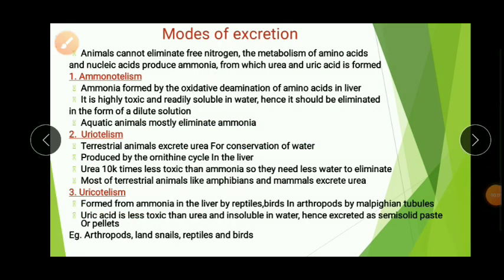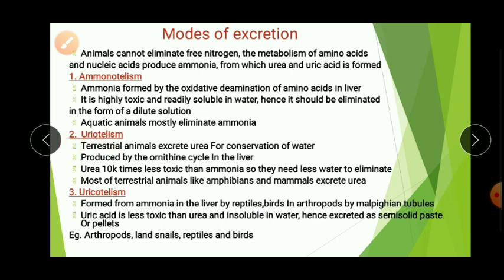All the animals are classified into three types according to the mode of excretion or according to the excretory products. We have studied that elimination of nitrogenous waste is called excretion. So nitrogen is eliminated in three forms: as ammonia, as urea, and as uric acid. The animals which excrete nitrogen in the form of ammonia are called ammonotelic animals. The process is known as ammonotelism.